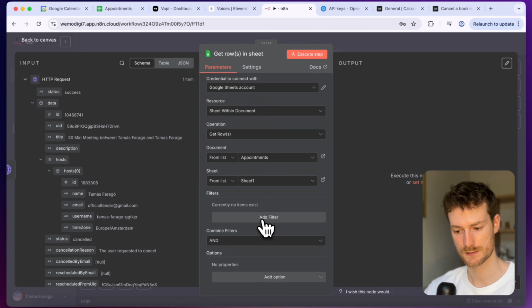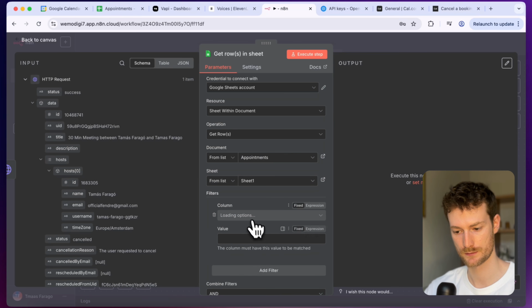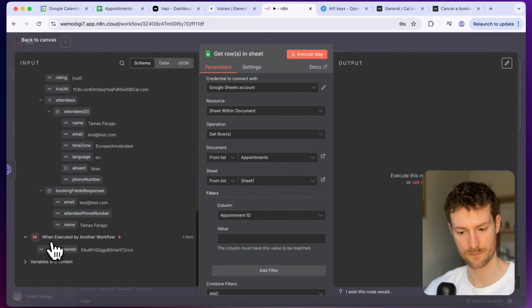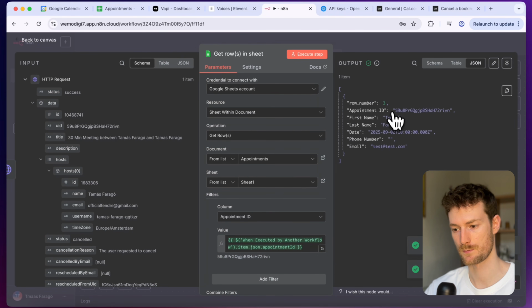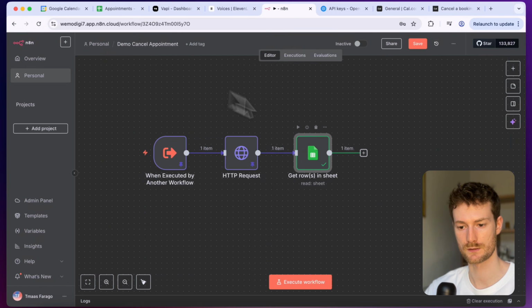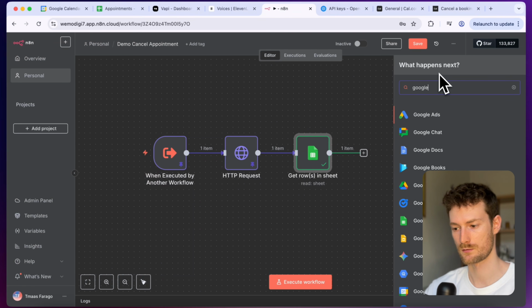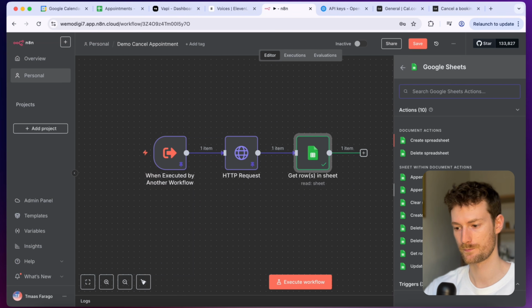And for the filters, I'm going to select add filter and let's select the appointment ID. And this will come from the first node. So if I click on execute step, it should give me the record. And we have the row number that we are going to use to identify which record we need to delete from Google Sheets. So let's add the Google Sheets node.